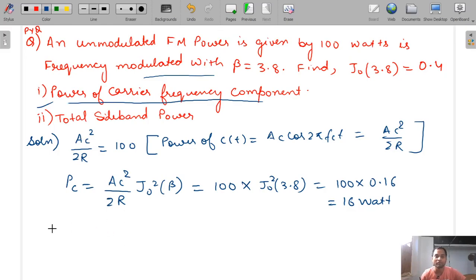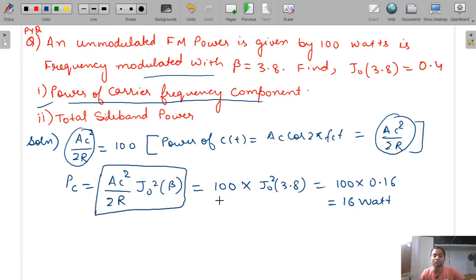We have to find the power of the carrier frequency component. First, what we have done: the power of the carrier frequency when it is unmodulated is 100, which is given. So AC square by 2R is equal to 100. And the carrier power when it is frequency modulated with beta equal to 3.8 will be AC square by 2R into J0 square beta. So that is 100 into J0 square of 3.8, and J0 of 3.8 is given as 0.4.